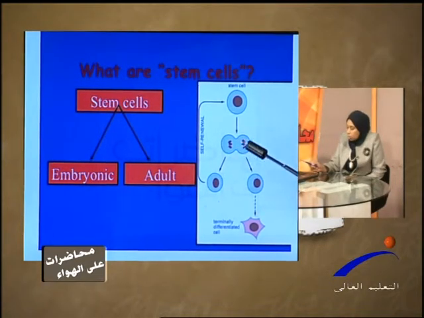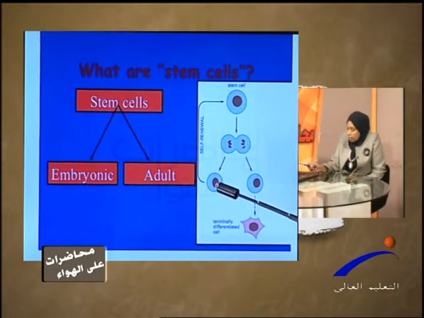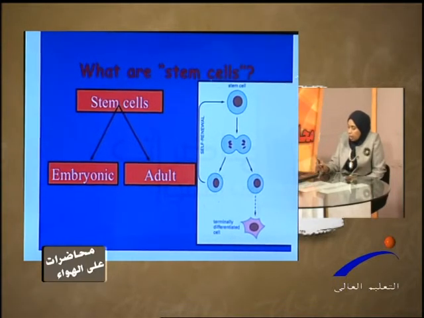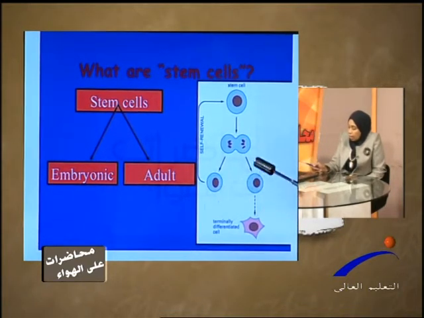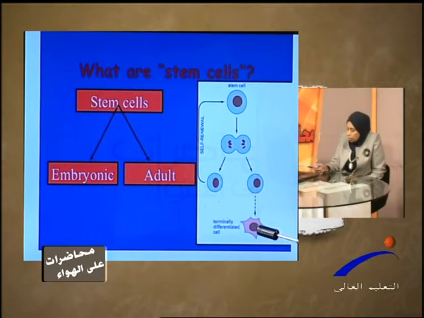Of these two daughter cells, one has the same characteristics of a stem cell and will not proliferate and divide again, and the other proliferates and divides and gives rise to different kinds of terminally differentiated cells.